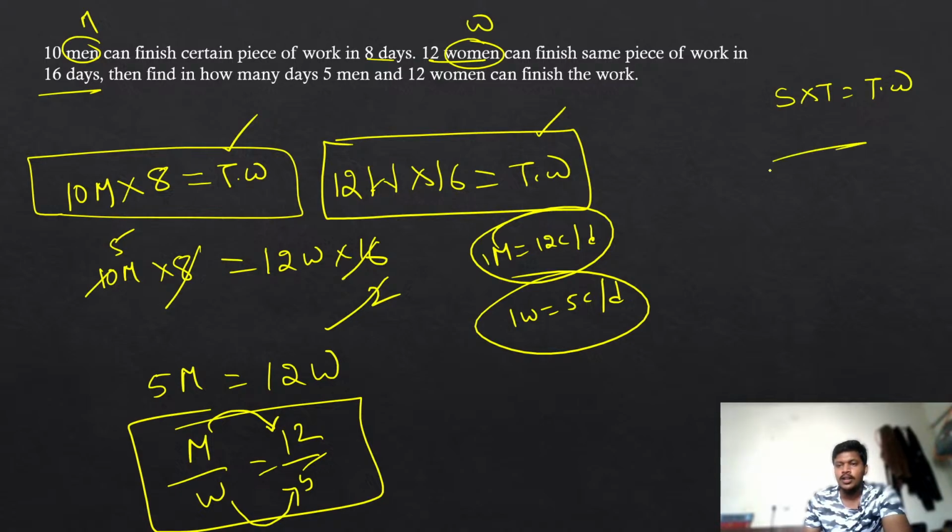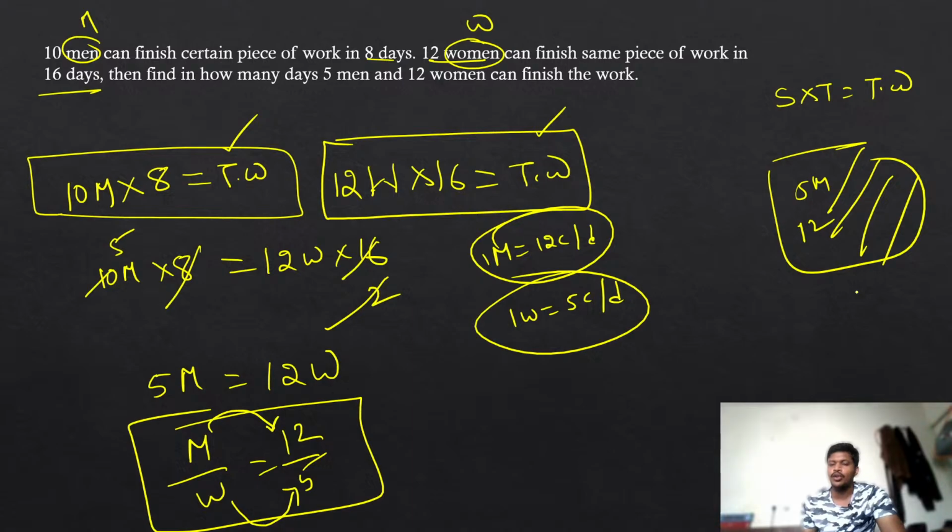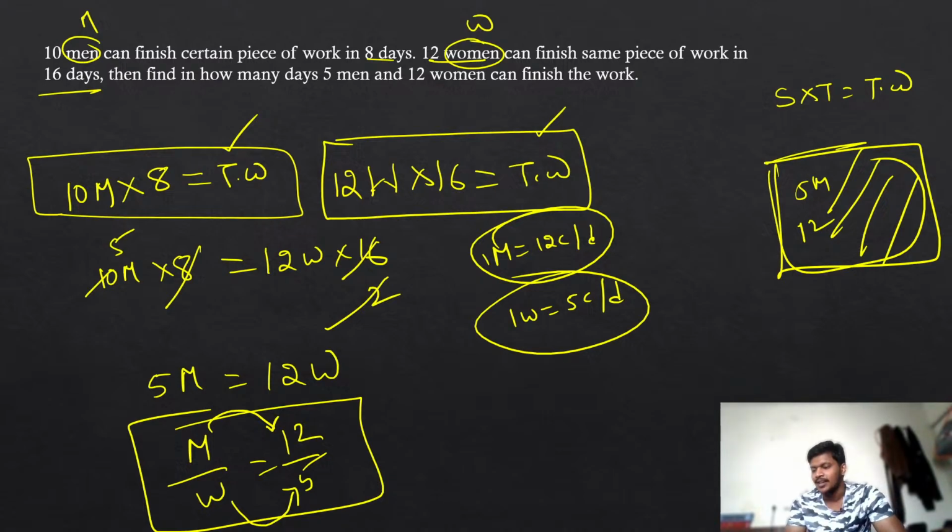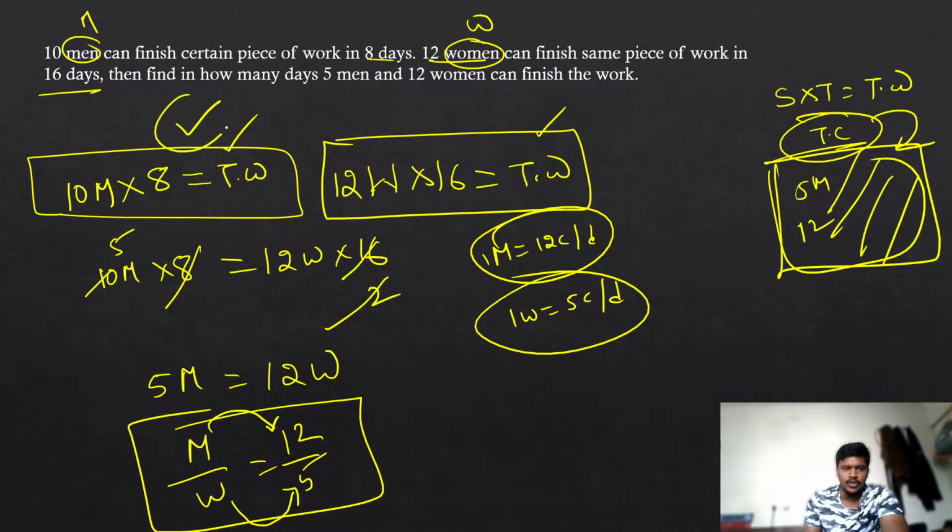Now, I want 5 men and 12 women to complete the entire packet. I know how many chocolates one man can eat. I know how many chocolates one woman can eat. But there is one more term missing. That is how many chocolates there are in the packet. If I don't know how many chocolates there are, I can't find my answer. That's why the next step here is to find the total number of chocolates. The total number of chocolates is nothing but the amount of work you are doing. So you can take this equation or you can take this equation, your choice. I am taking the first equation, this one.